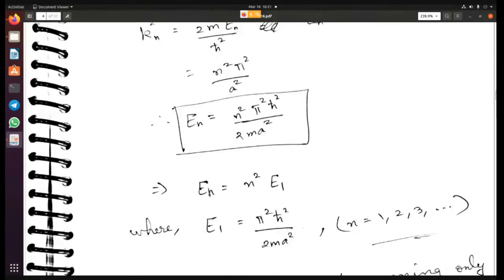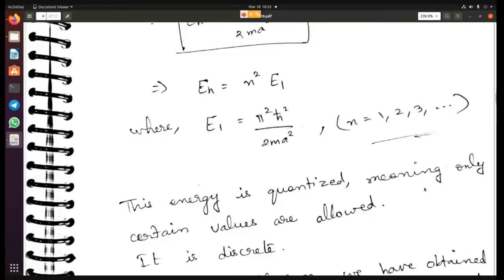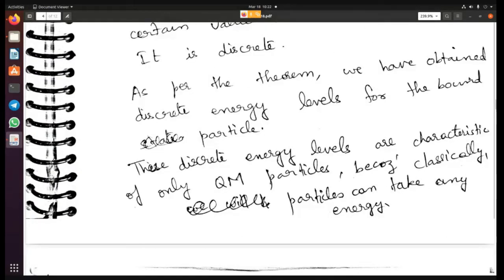So energy of the nth level can be written as n square into energy of the first level, because first level is just pi square. So E1 is just substituting n equal to 1. So you get pi square h cross square by 2m a square, right? So E1 is this. So En can be written in terms of n square into E1, right? So this is our equation or solution for energy. Okay, so this energy is quantized, meaning only certain values are allowed. So this is a discrete energy. And as per the theorem, we have obtained discrete energy levels for the bound particle.